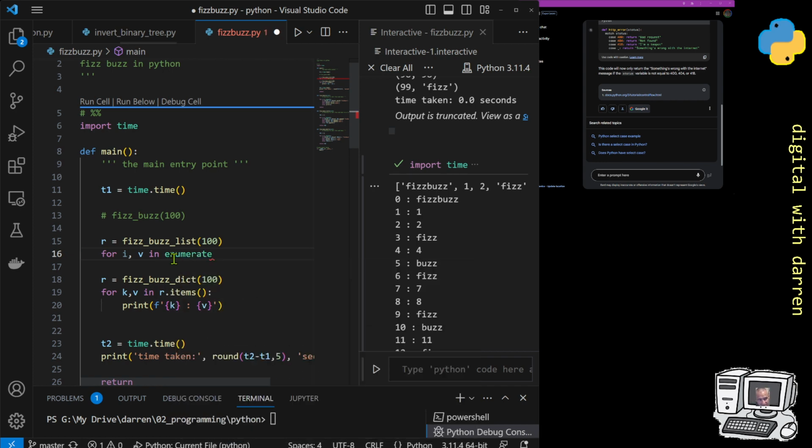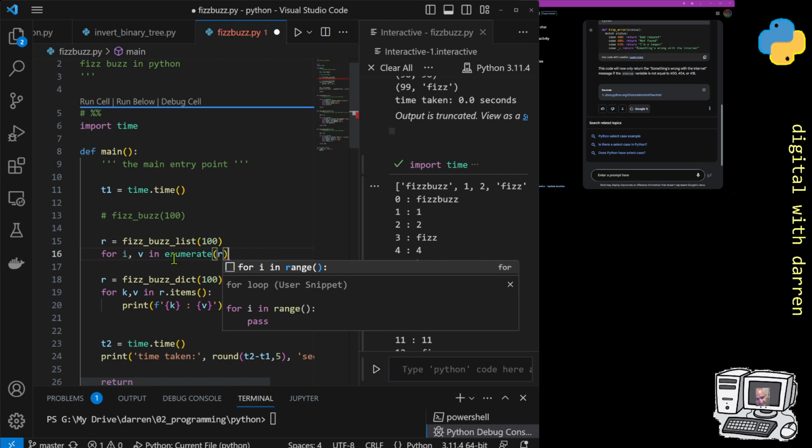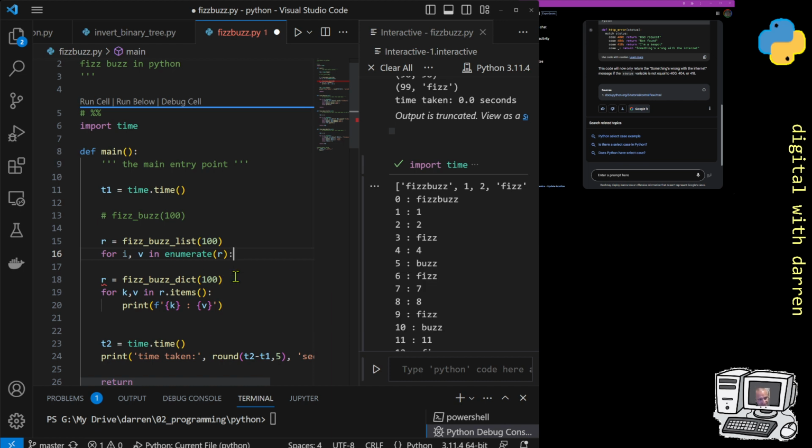And enumerate basically takes out the index, because a list actually explicitly shows you the index and the value item that you've got in there. So it would actually give us something very similar to this here.